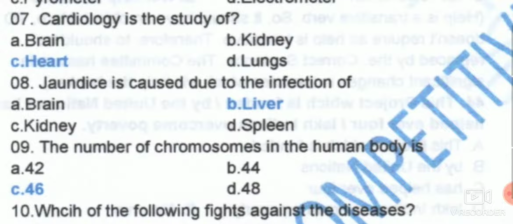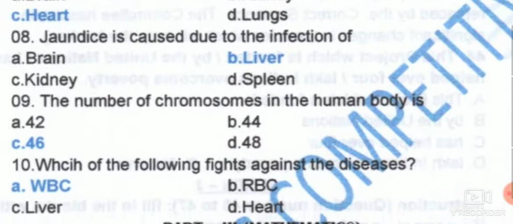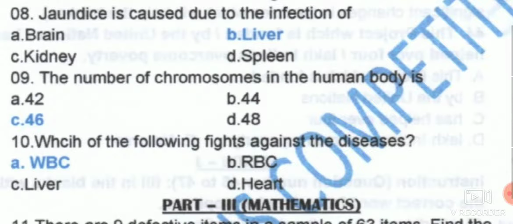So like this we have cardiology that is related to the heart, and lungs is different, and kidneys we have different diseases. Next we have jaundice, which is caused due to infection. Directly it affects the liver.